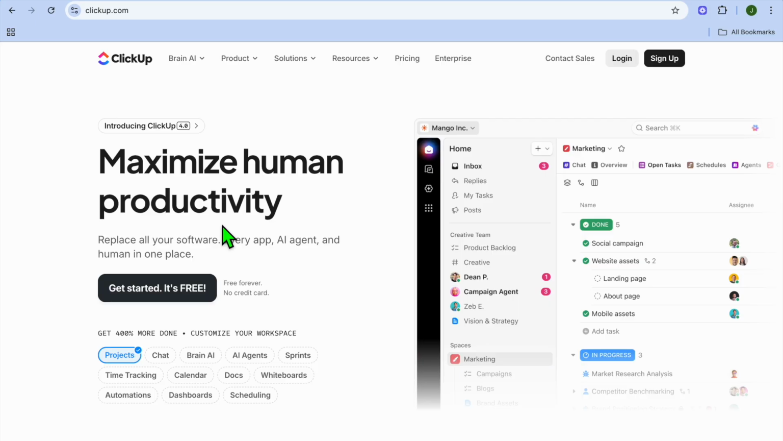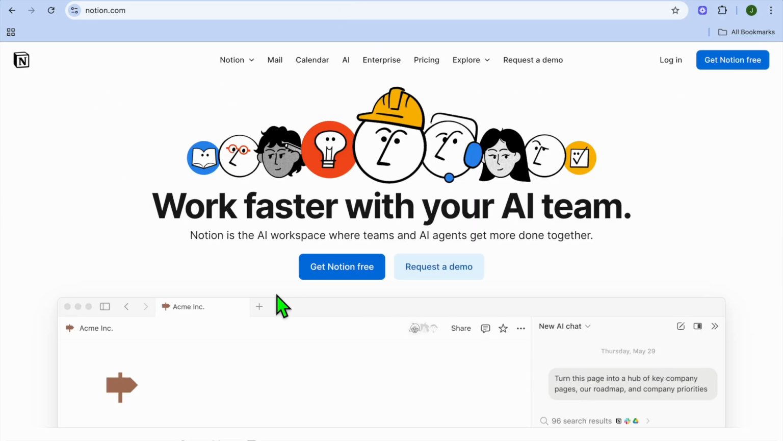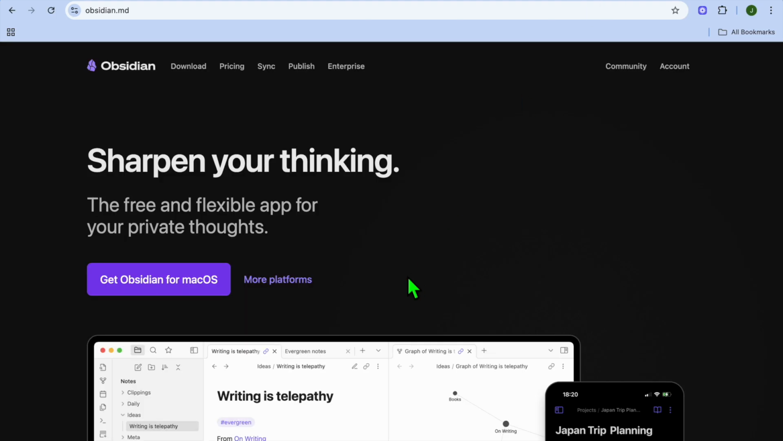For example, ClickUp is team and project execution, while Notion on the other hand is documentation and collaboration, and Obsidian is personal thinking and long-term knowledge building. Now, let's break down their strengths, weaknesses, and which one is best for you and your company in 2025 and beyond.